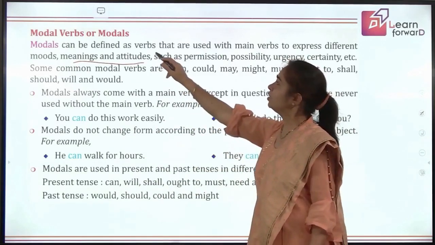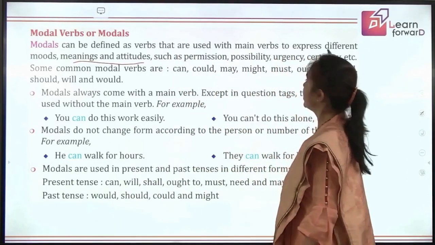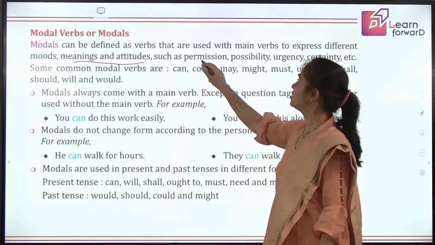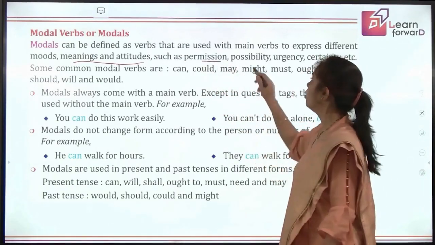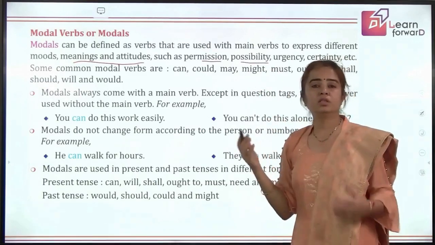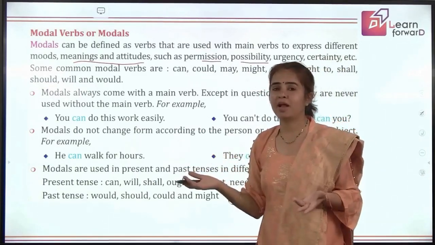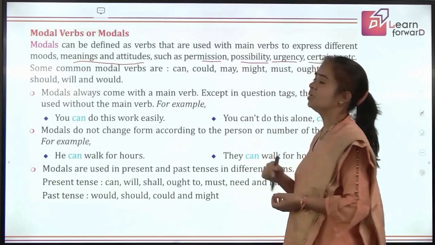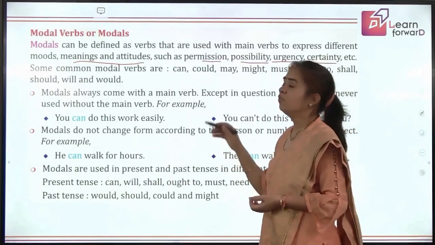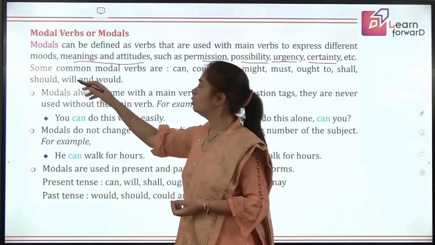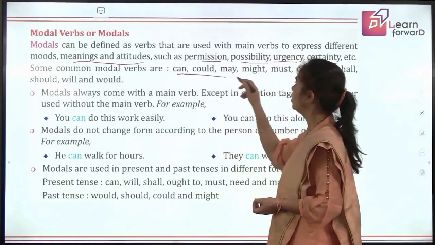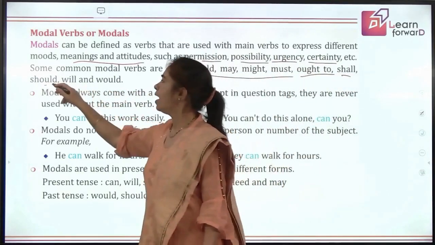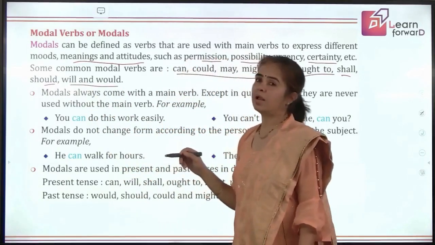So modals are the verbs that are used with main verbs to express different moods, meanings and attitudes, such as when you are seeking permission, or telling the possibility, like using I may do this, she might be at home, she could be, like this. Then urgency, then certainty, and so on. So we have the list of some common modals here. Some common modal verbs are can, could, may, might, must, ought to, shall, should, will, and would. All these are modal verbs.